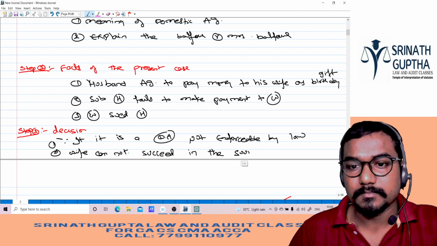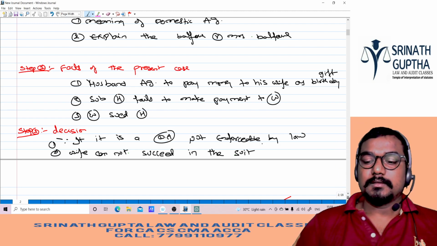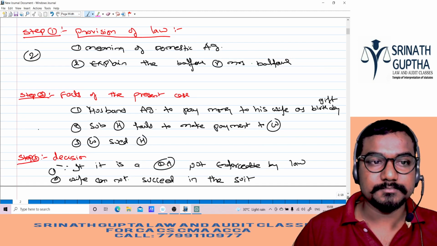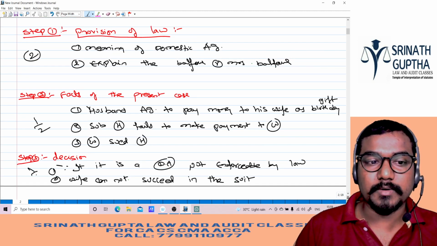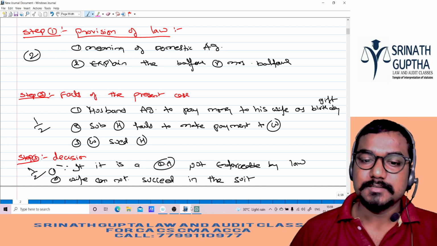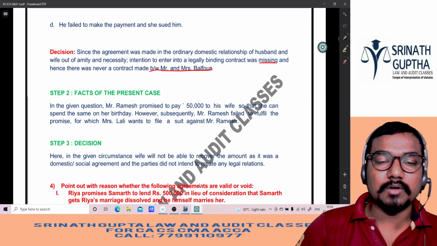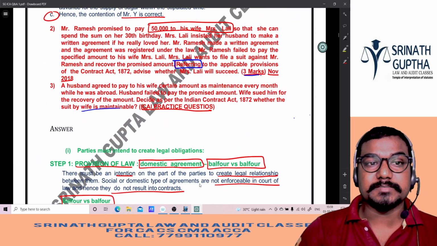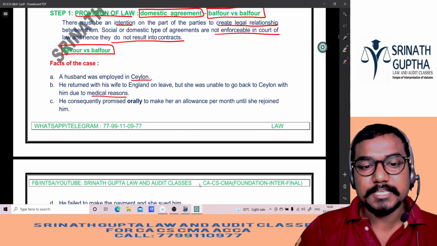Khatam. You will get 3 out of 3. Even if he gives 2 marks here and half a mark here, still you will get the full marks, no matter. So where is the chance of reducing the marks? You will get the full marks. This is how we have to answer the case law based practical questions, beta. Understood, beta? Let us go to the next question, sir.